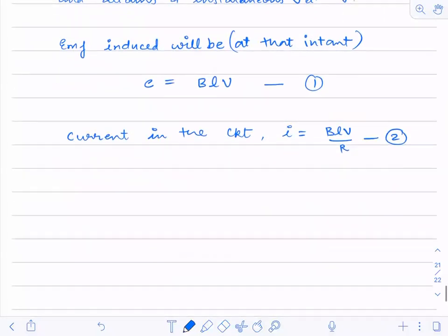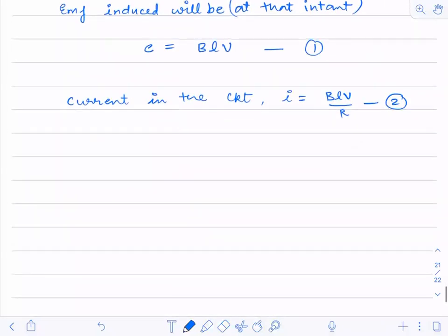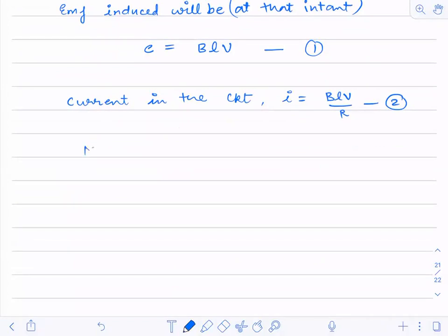The magnetic force Fm will be BIL. This is our third relation. Now, can you tell me the acceleration of the rod?